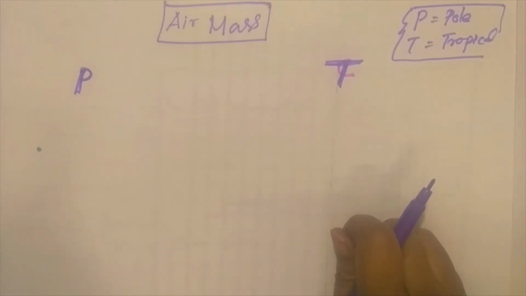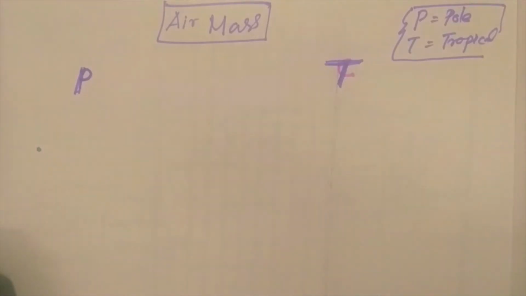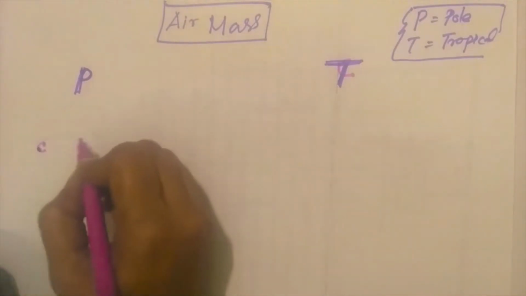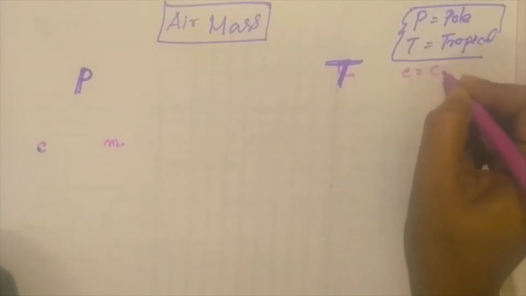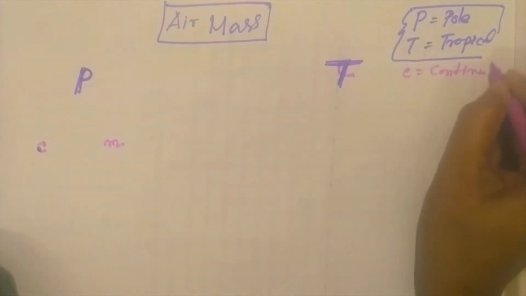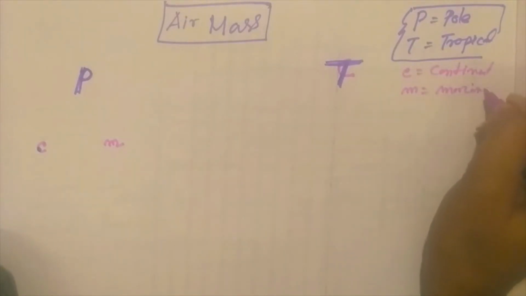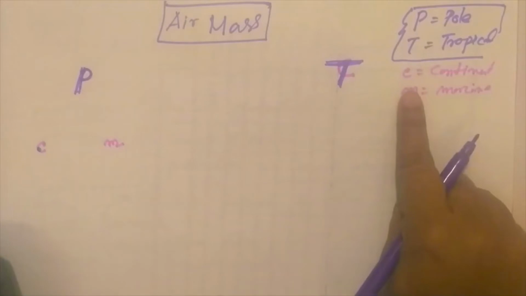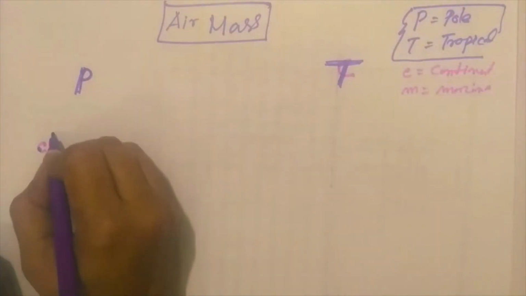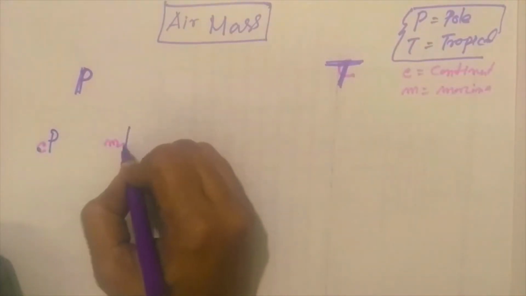So the P region may be divided into two parts. Polar may be continental and may be marine. C for continent and M for marine. We can use small letters before the P.